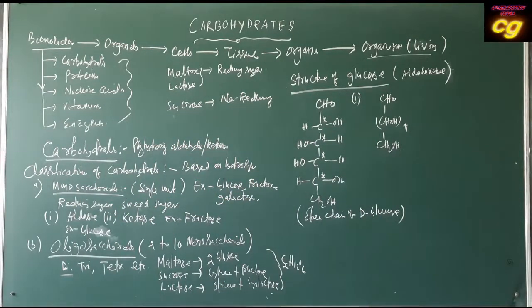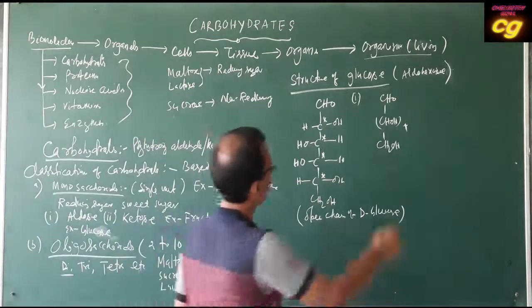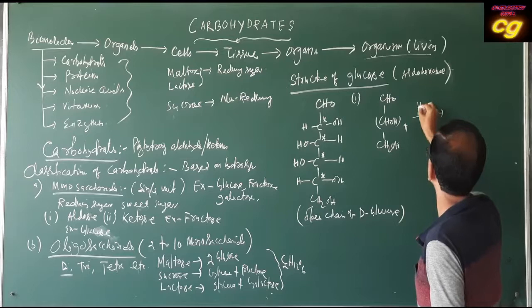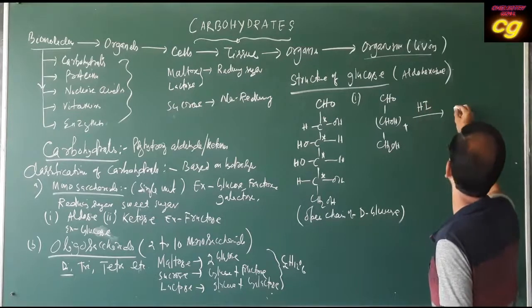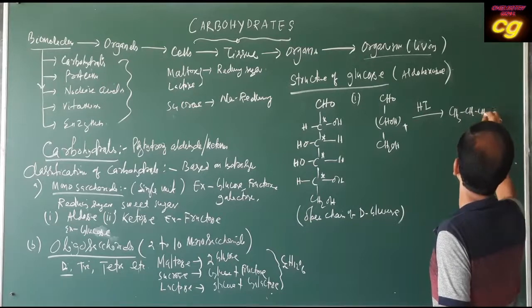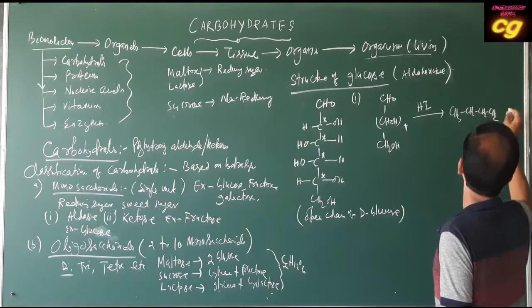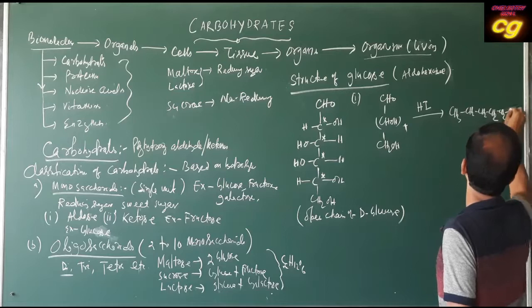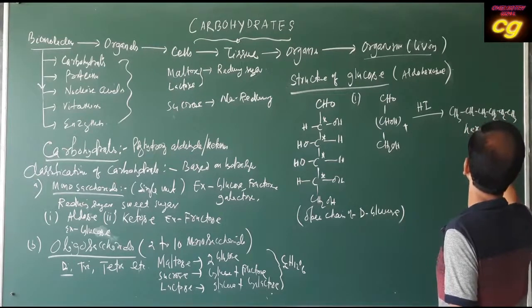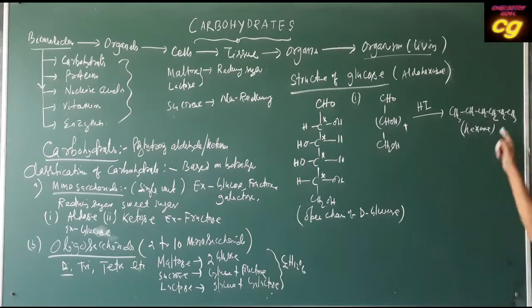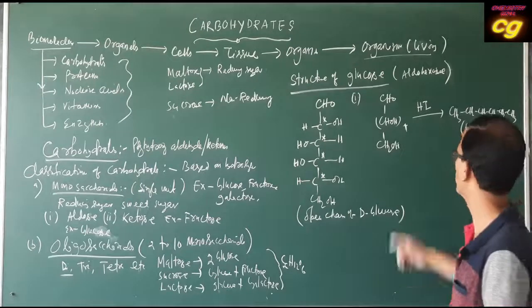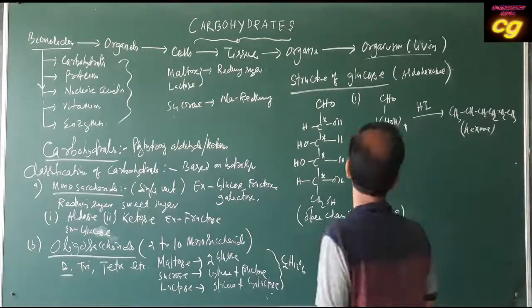Glucose reacts with HI, forming hexane, CH3 CH2 CH2 CH2 CH2 CH3. It indicates glucose has an open chain structure having 6 carbon.